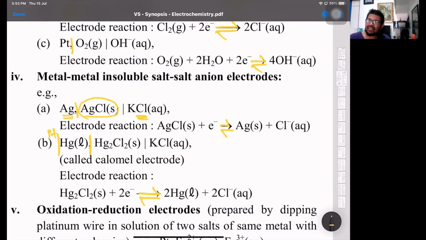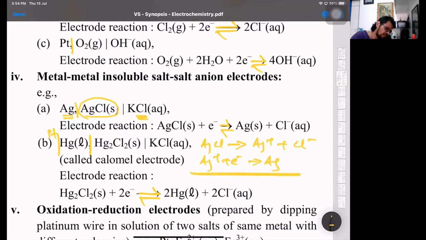Clear? I'll just write the net reaction, meaning how do you get that reaction of AgCl plus electron giving you silver plus chloride. Have a look at it. AgCl gives you Ag plus and chloride ions. Silver ions undergo reduction to form silver. So if you cancel these silver ions, that's what your net reaction is. AgCl plus it gains an electron to give you silver plus chloride.